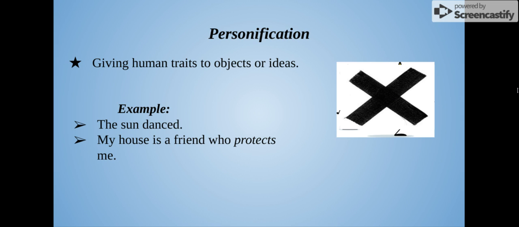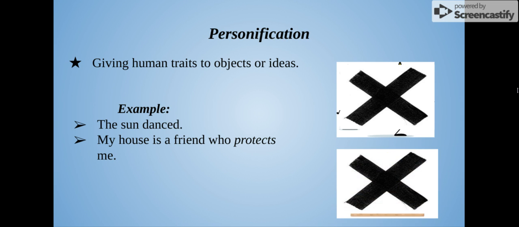Another example is, my house is a friend who protects me. Does that really mean that the house is a friend and they play together who protects them? No, it means that it covers them or it helps them do something. Just like how friends help protect, they're using house to protect, because a thing can't protect you. They're using a friend, but as a meaning of a house. So personifications are basically giving human traits to objects or ideas. So they're making the sun dance. Only humans can do that.